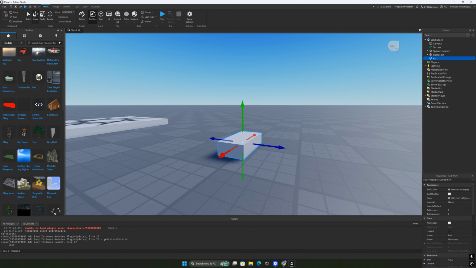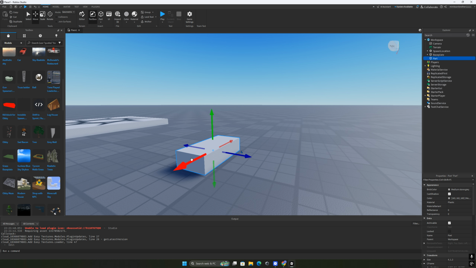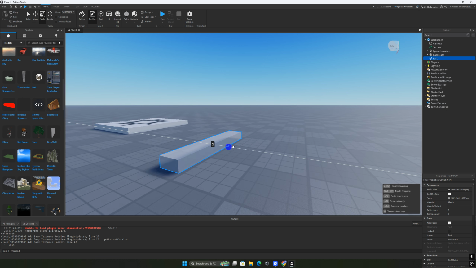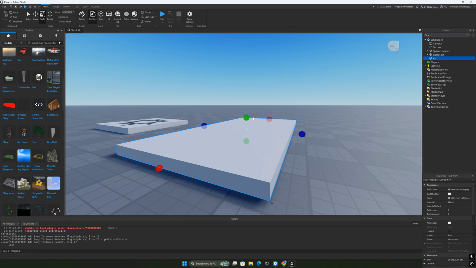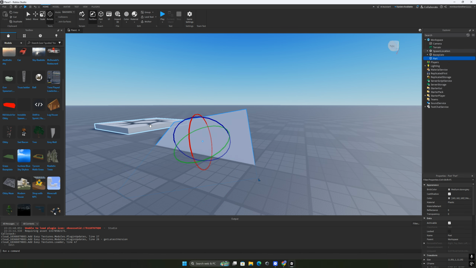You click the part, and with the move tool you can move it around like this for specific spots. Number 3, or scale, if you click on it, you can scale the object. And finally, number 4, or rotate. Remember, 1, 2, 3, 4. This is select for 1, 2 for move, 3 for scale, and 4 for rotate. Rotate, very simple. We all know what rotate is.